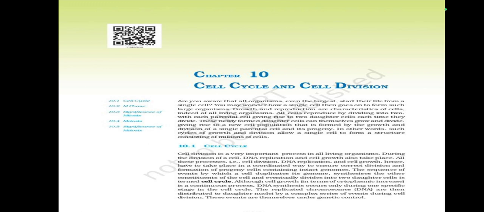In other words, such a cycle of growth and division allows a single cell to form a structure consisting of millions of cells.